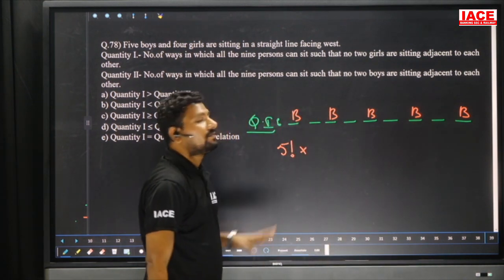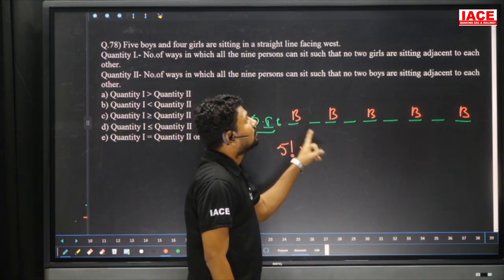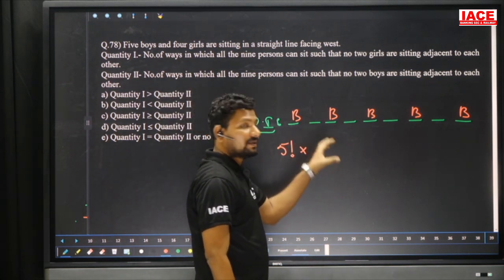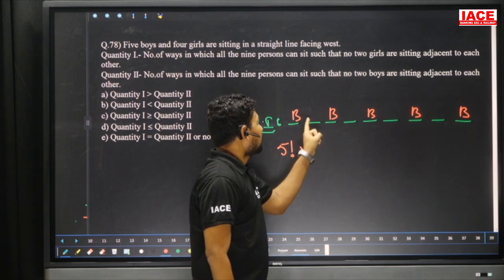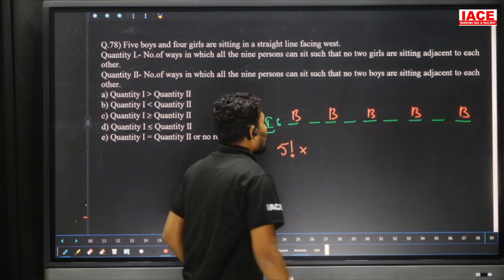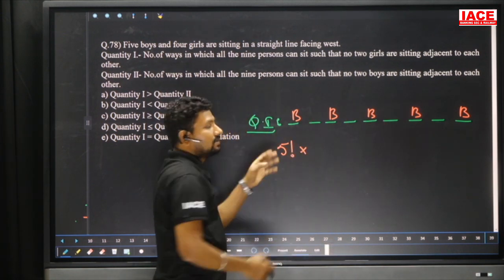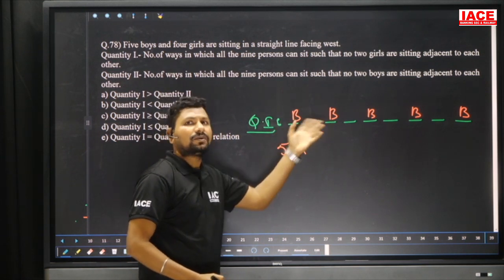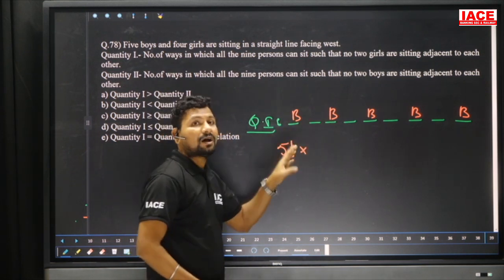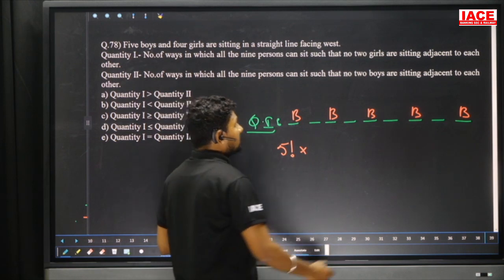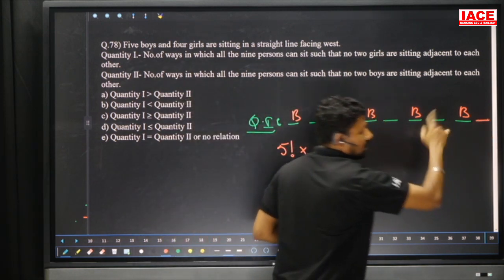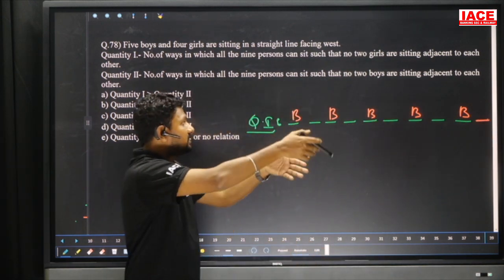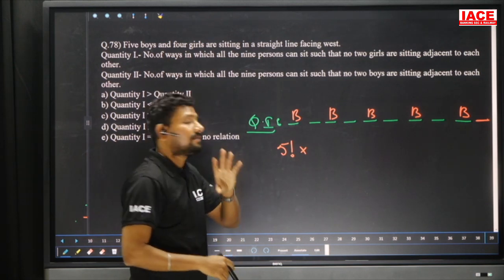Then 4 girls will be arranged. Two girls are not adjacent to each other, which means they are compulsorily separated by boys. Either you can take one place before also. Boy I am taking as the first person, girls also you can take as the first person. That means for the girls, how many chances are there? 5 chances are there. If you consider the places, one side of each person, either right side or left side, how many places are there? 5 places.